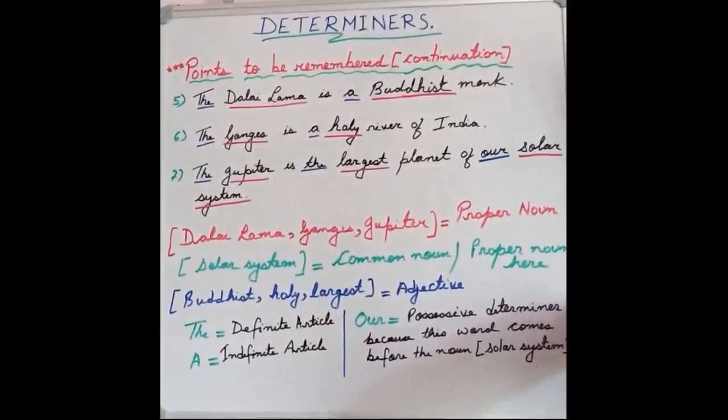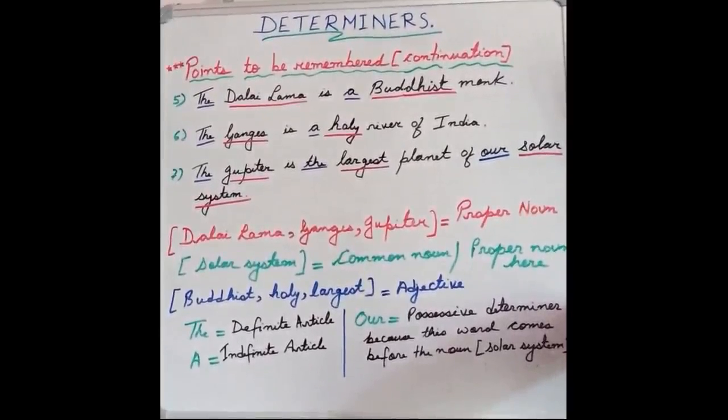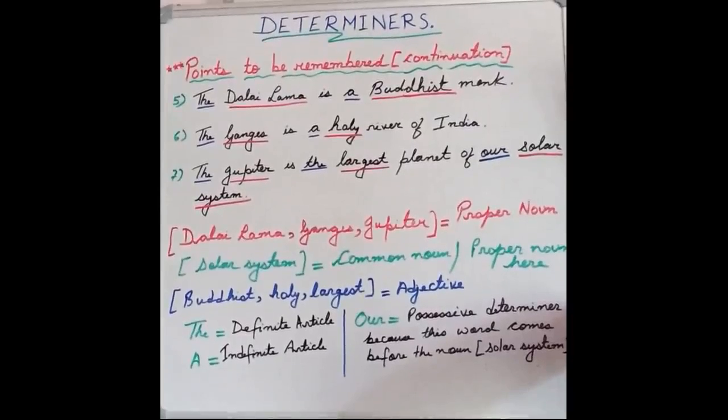In the fifth example, we have the proper noun as Dalai Lama. Generally, we do not use the word the before proper nouns.